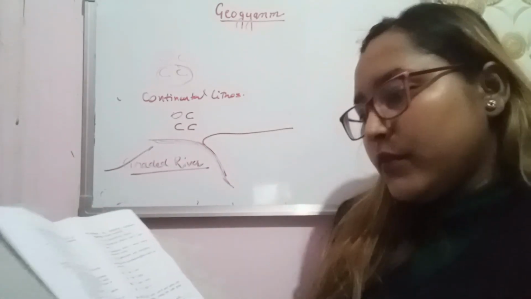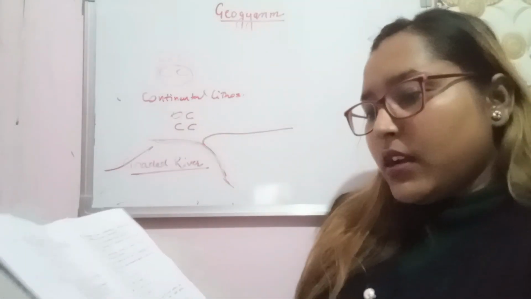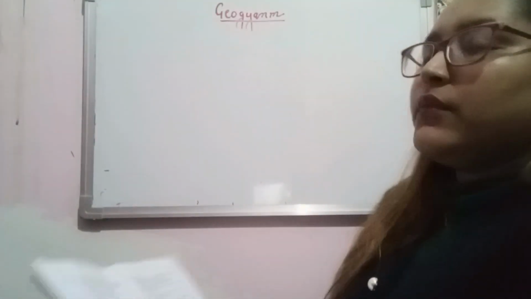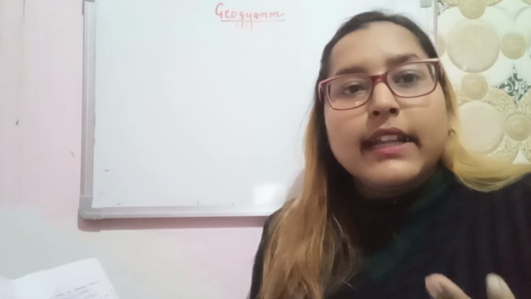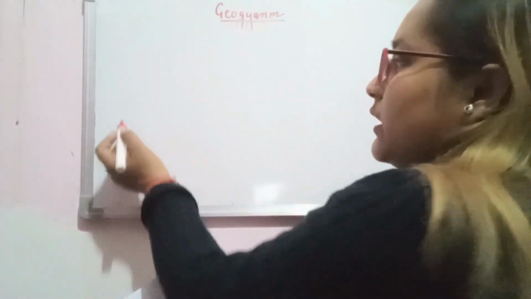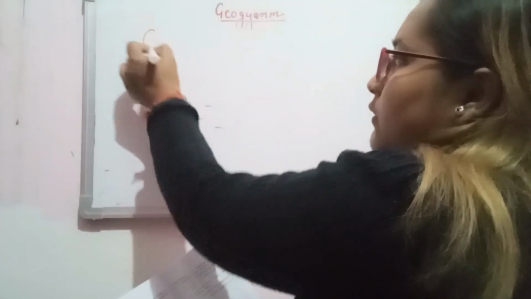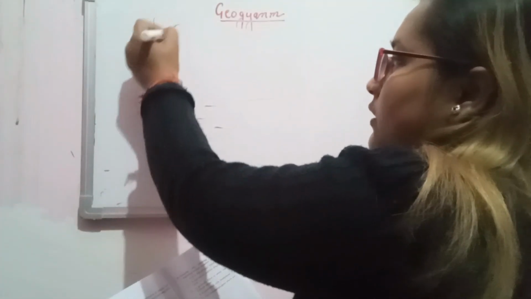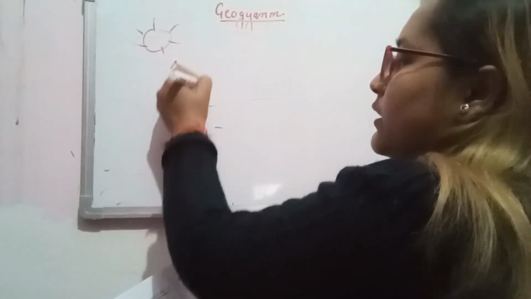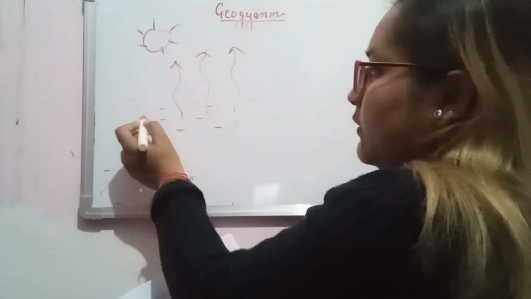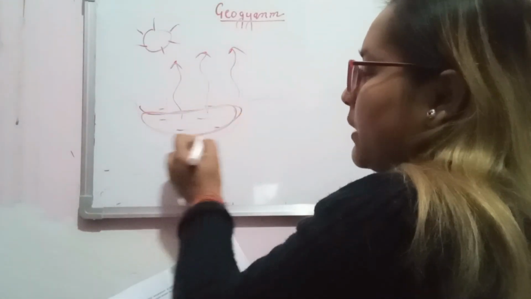The next one: which one is not associated with sabkha? We know that sabkhas are usually formed in areas where there is very high temperature. If there is water like this and very high temperature, evaporation will occur at a greater rate and leave behind the salt part here.